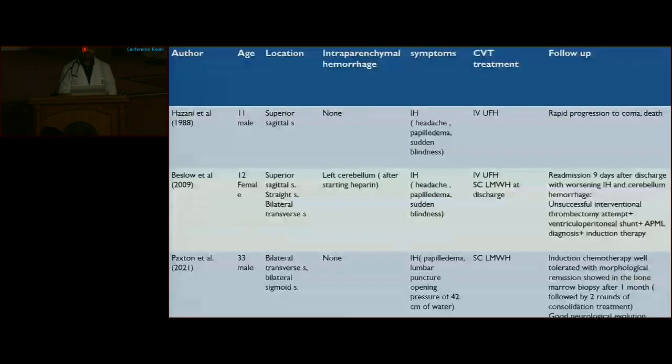These are the case reports related to CVT as an initial presentation in patients with APML in literature. First case report is in 1988, where an 11-year-old female presented with increased intracranial hypertension and was managed with IV UFH, but patient subsequently progressed to coma and death. A 12-year-old female presenting with increased intracranial hypertension and had CVT in superior sagittal sinus and straight sinus and was managed with IV UFH and was subsequently discharged, but patient was again readmitted with cerebral hemorrhage and underwent unsuccessful interventional thrombectomy. Third patient is a 33-year-old male presenting with increased intracranial hypertension, managed with subcutaneous low molecular weight heparin, and had a good neurological evolution.